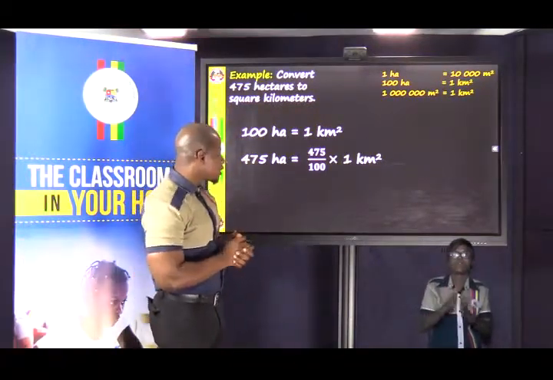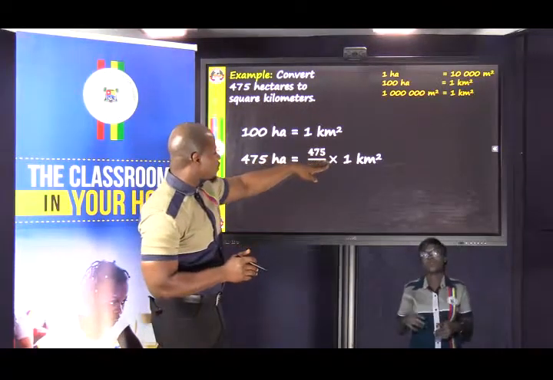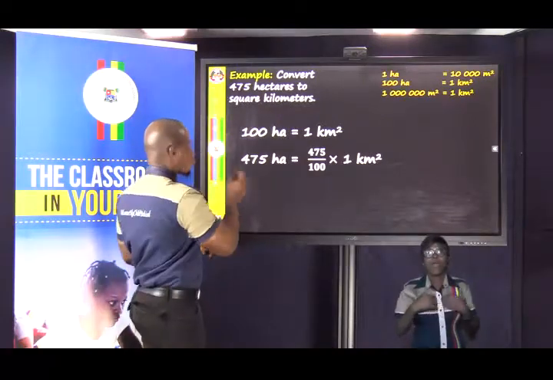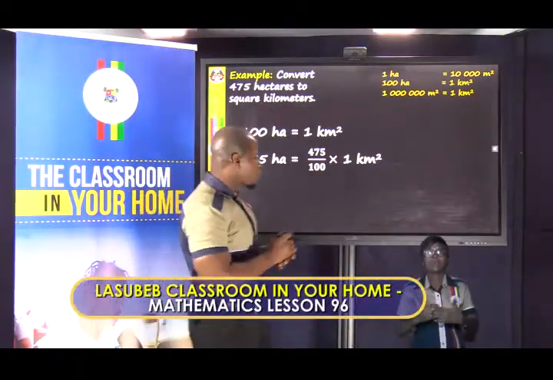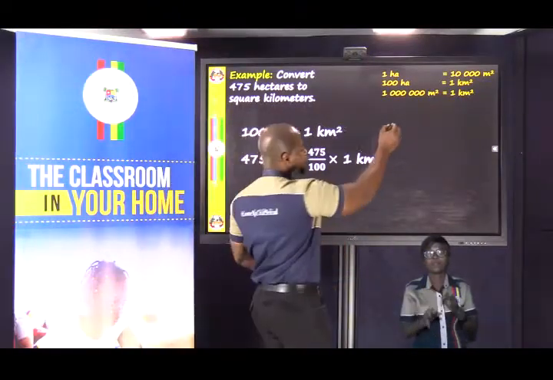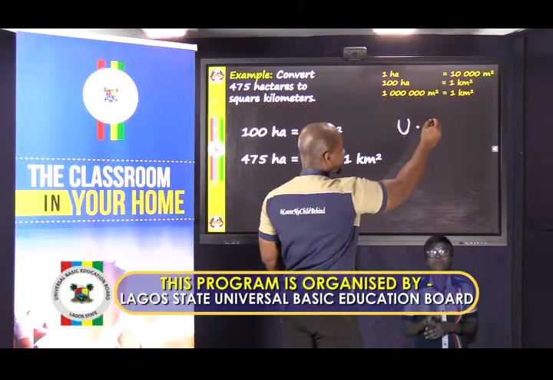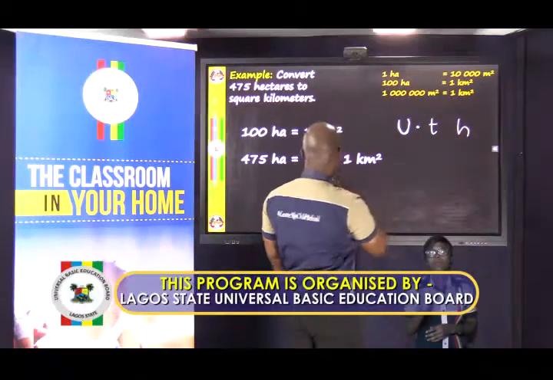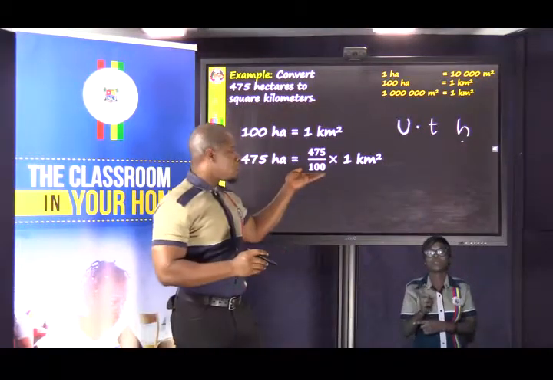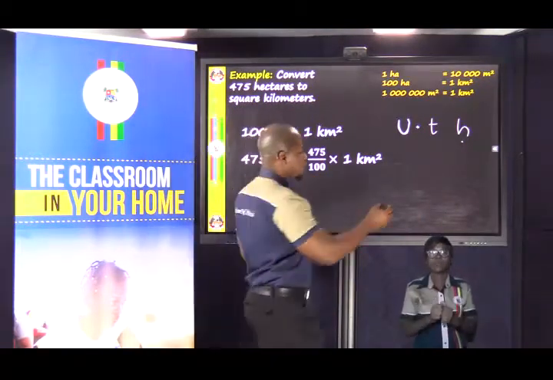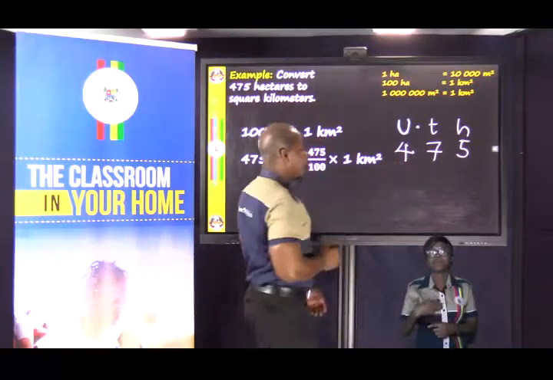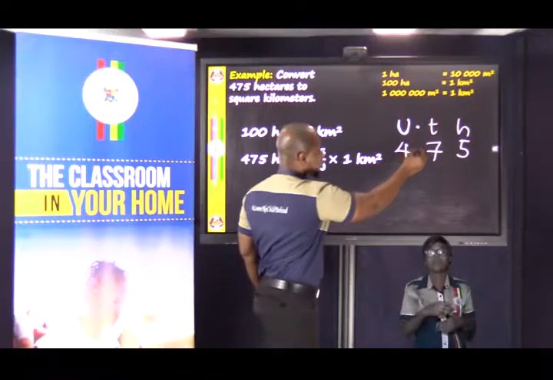Now that we know this, we only need to resolve 475 over 100. That is 475 hundredths, and we have done something like this in our previous lesson, but I will just remind you. If you use the place value method, you write unit, tenth, hundredth, then you write 475 there, starting from the hundredth, because we are dealing with hundredths. 5, 7, 4, and then we have a decimal point in between.